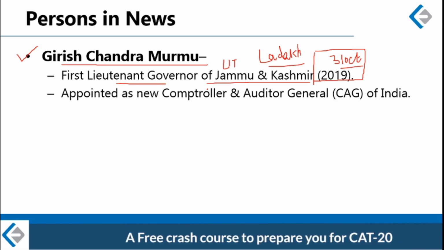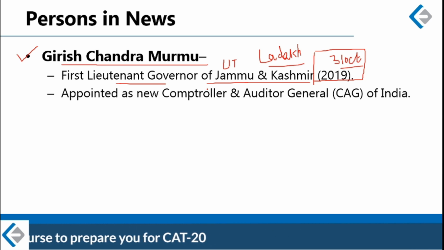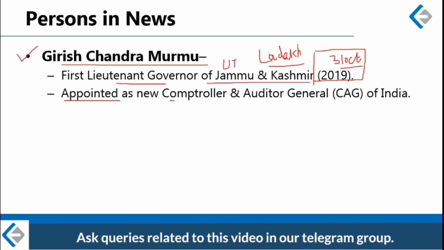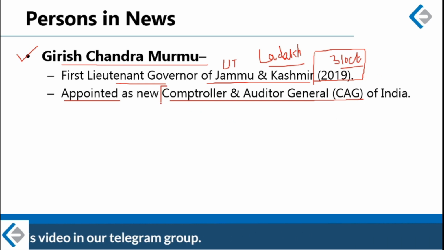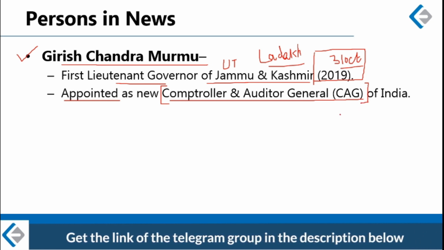So in October last year he was appointed as the Lieutenant Governor of Jammu and Kashmir, but then almost 10 months later, in August this year, he resigned from that post because he has been appointed to another major post, this time at union level. So he has been appointed as the new CAG of India, the new Comptroller and Auditor General of India. Now, who is the Comptroller and Auditor General?